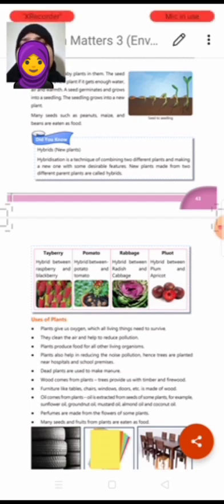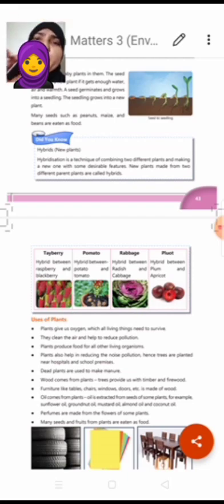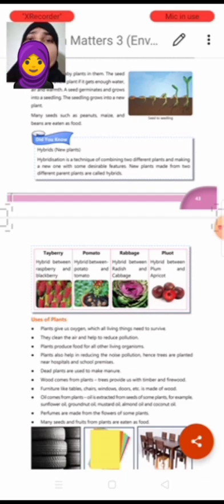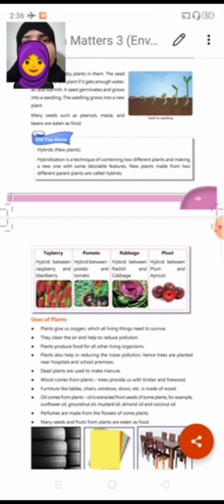Now if you ask, why teacher, why do we need to do hybridization? If you have observed, there are tomatoes that are small but growing in large quantity on one plant. But if you observe another plant, there are very few tomatoes, but the size is very large, right?